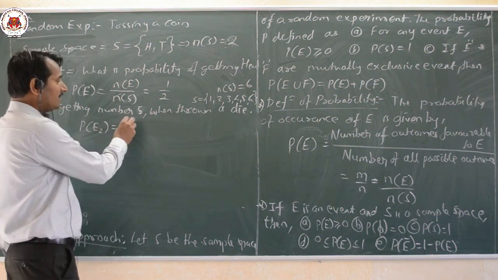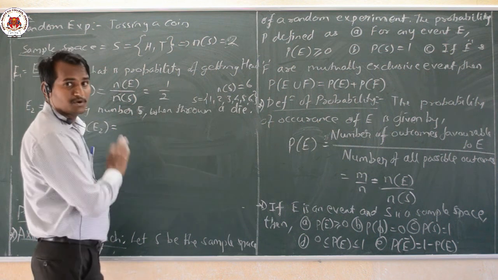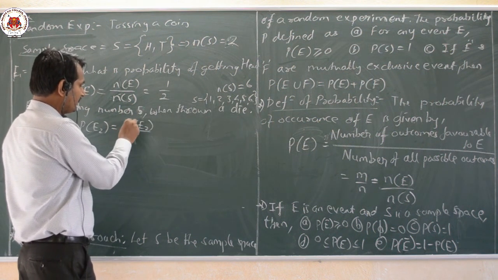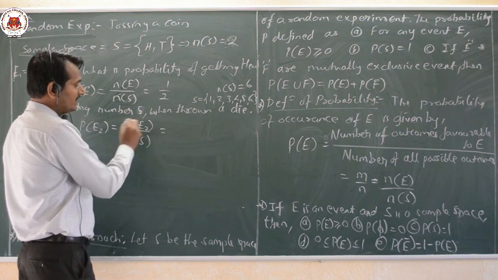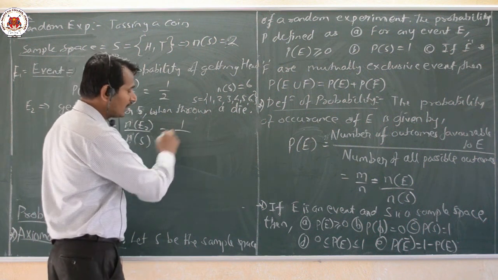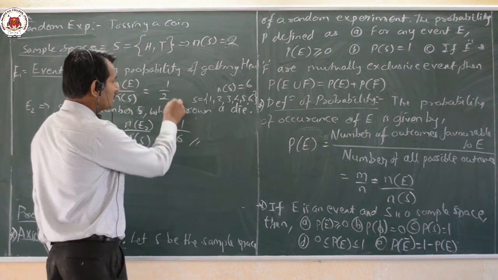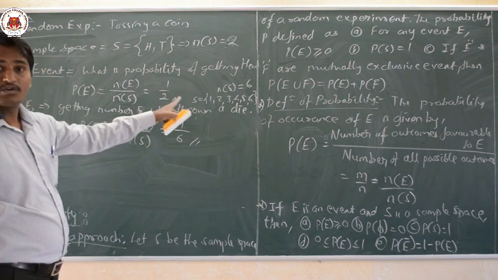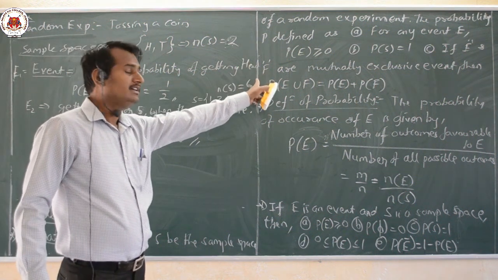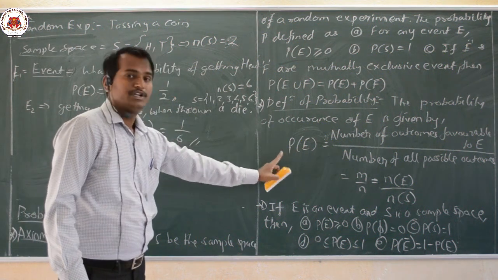What is the probability of getting the number 5 when a die is thrown? We want the number of favorable outcomes for E2. E2 means getting the number 5. How many 5s do we have? Only 1, divided by the total number of sample space elements, 6. Therefore, the probability of getting number 5 when a die is thrown is 1 by 6. The probability of getting head when a coin is tossed is 1 by 2. That is the definition of probability.